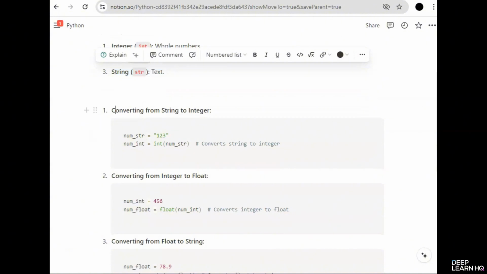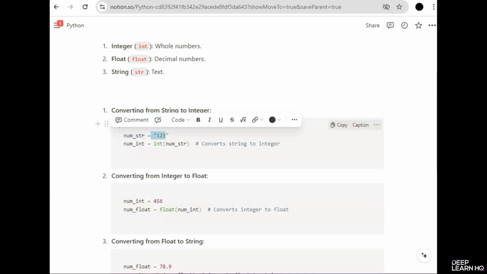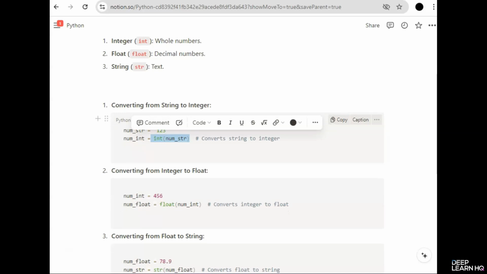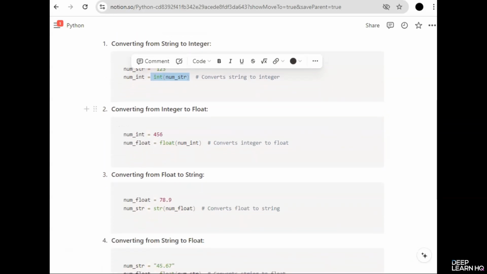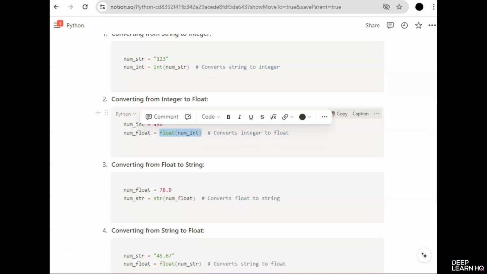So first one is converting from string to an integer. In a variable named numstr, we stored 123, and then we wrote int brackets and that variable's name. So it converts the string to the integer. Then we have converting from integer to float. So this is an integer number, and then we wrote float and then the variable's name. So it converted the integer to the float.